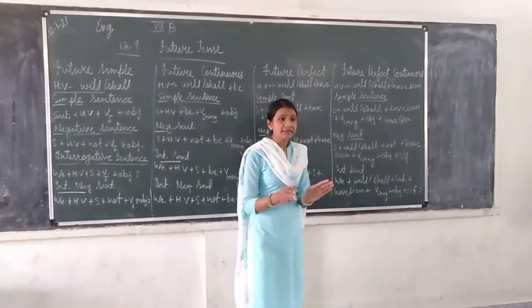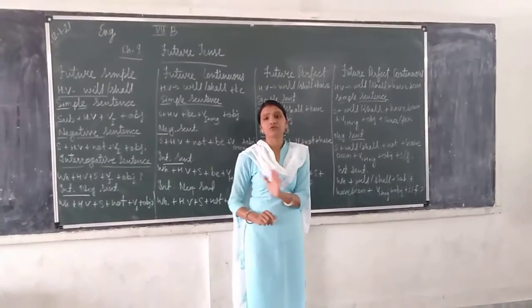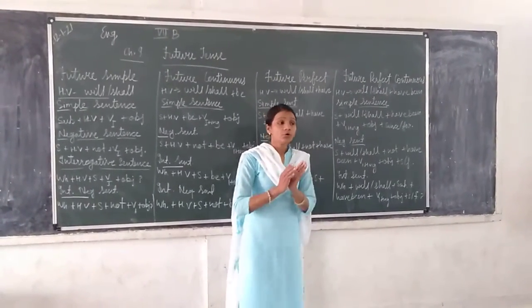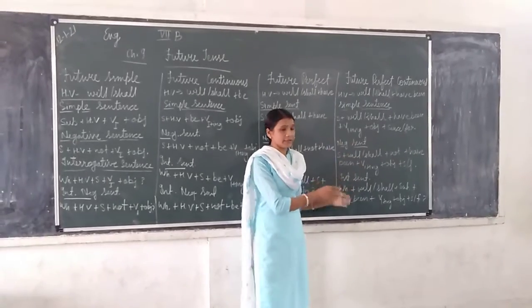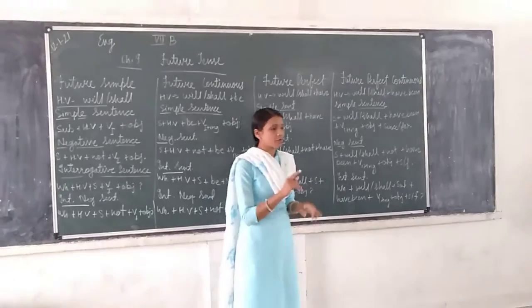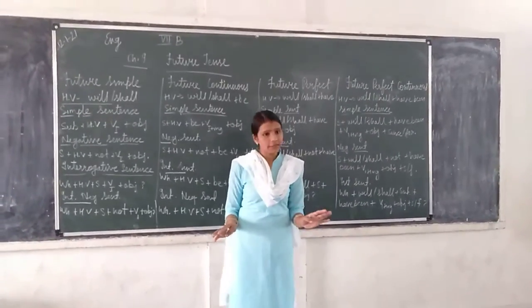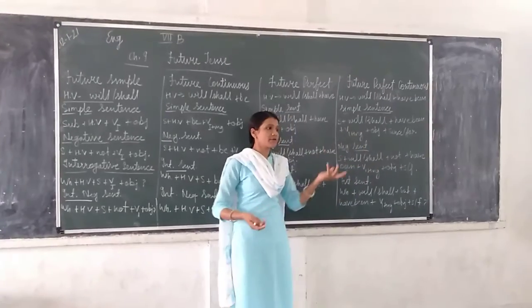It's not compulsory that there should be since or for. If we have time, only then we have to use since and for. But don't think it's compulsory that in future or in all types of perfect continuous tense there should be since or for. Otherwise, no need. Still we can make the sentence with the object.